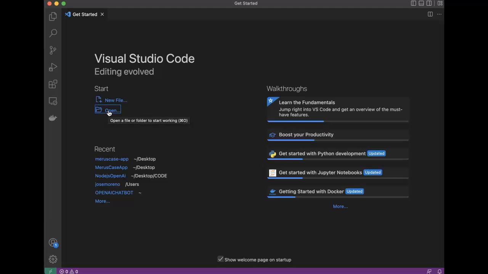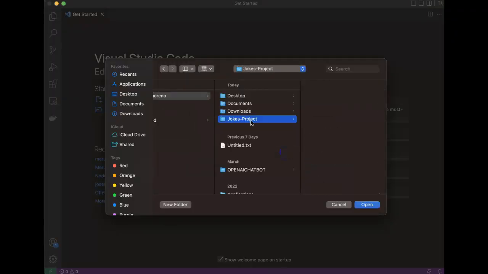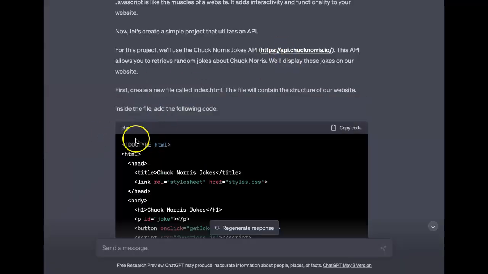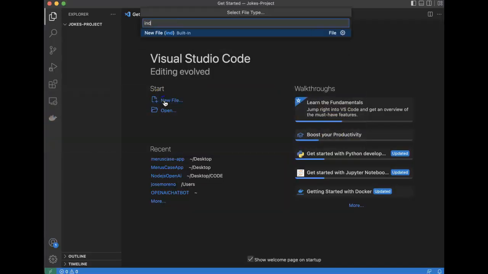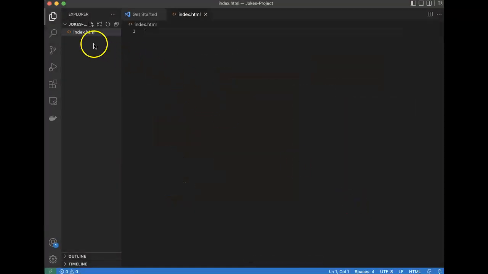So let's continue. I'm going to open a new folder I'm creating now called Jokes Project. Jokes Project will be opened now. So we want to create a file inside our folder. Let's see what that was called again. We're going to call it index.html. We copied that. We're here, new file, index.html, create file, create it. So now that file is open inside our editor.